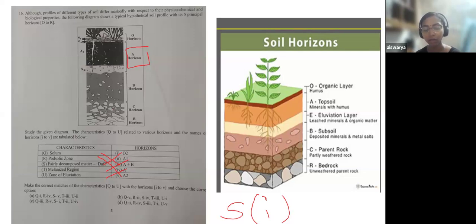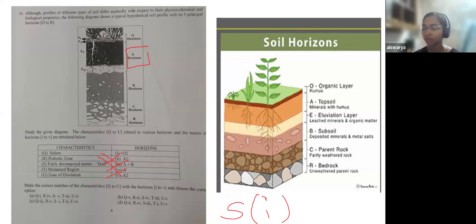The options will be set in such a way that one is the right answer, so the options should lead to that particular option. Here, based on the two factors, the fairly decomposed matter and melanized region, you could have come to the answer very easily, even if you have not learned about soil profile. Otherwise, if you had learned about O, A, B, C, and R, you could have cracked this question within a fraction of seconds. I would not say this was a tough question, but not an easy question. This would come under a moderate level.